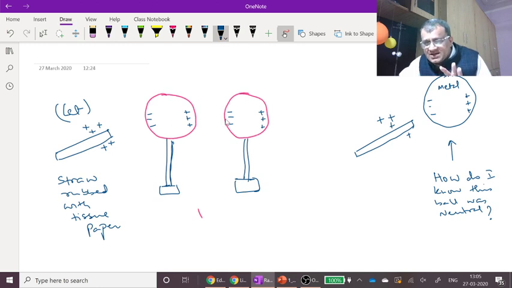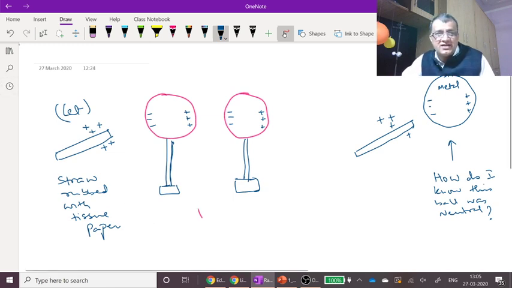Say they are separated from each other, they have not touched each other. What happens if I remove this rod? If I take this rod away, everything comes back to normal. Whatever it was, it comes back to normal. Now, the second case, let's touch these two balls. Say when the rod is nearby, let's touch these two balls. So what will be the scenario?